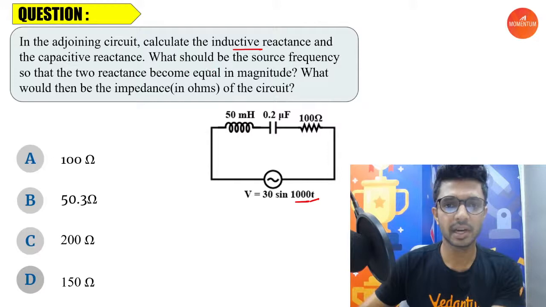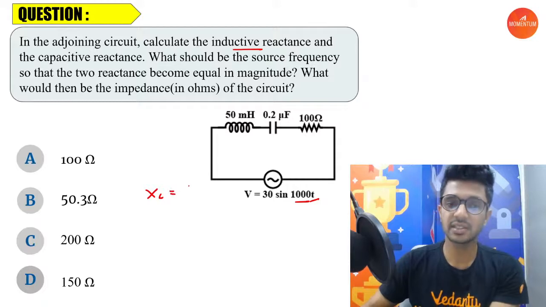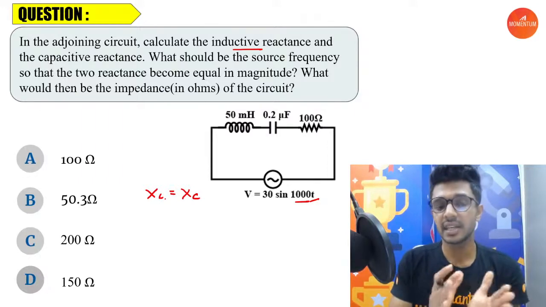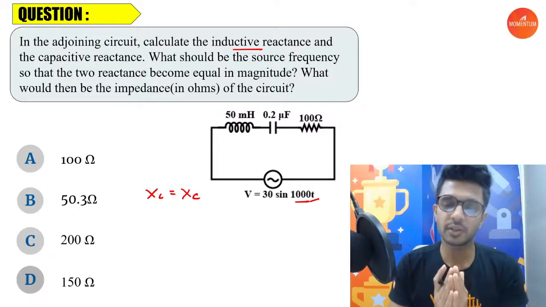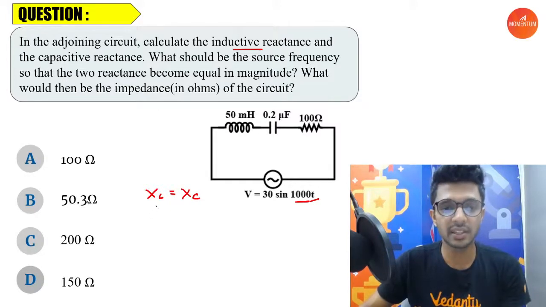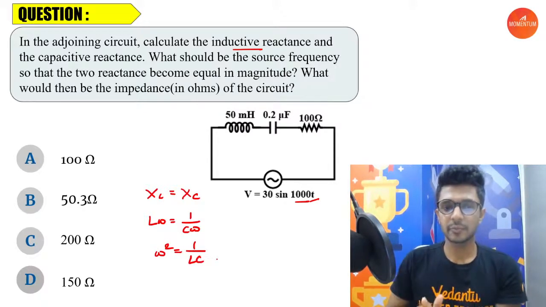Now let us continue with the second part. What should be the source frequency? What frequency do we have to provide so that the two reactances become equal in magnitude? Two reactances means XL, the inductive reactance, and XC, the capacitive reactance. For both of them to be equal, what should be the value for frequency given in the source? If these both have to be equal, just expand the equation. XL is L omega, XC is 1 by C omega. So omega square is equal to 1 by LC.